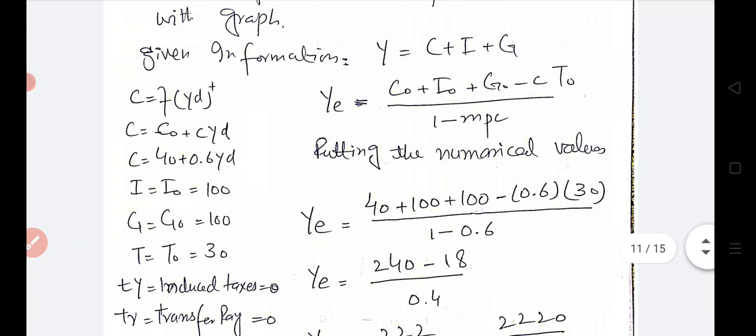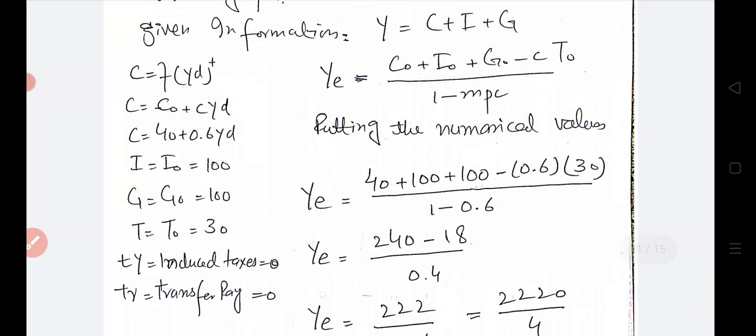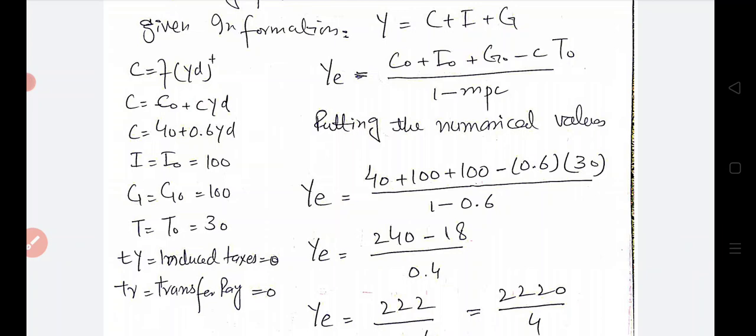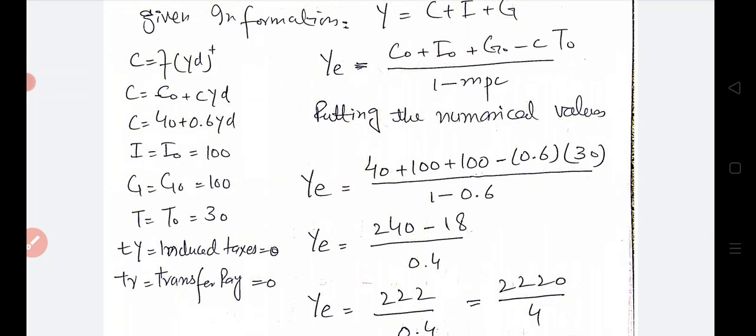We have some given information on the left side of this slide. C is a positive function of YD, disposable income, and C is equal to C naught plus C YD, and the specific consumption function here is C is equal to 40 plus 0.65 YD.